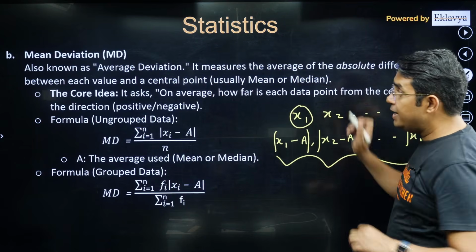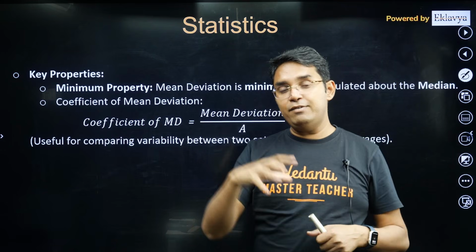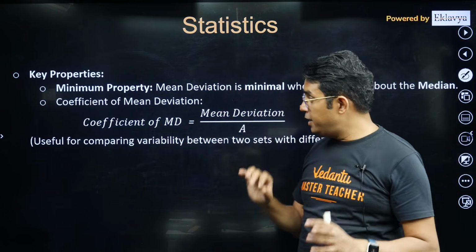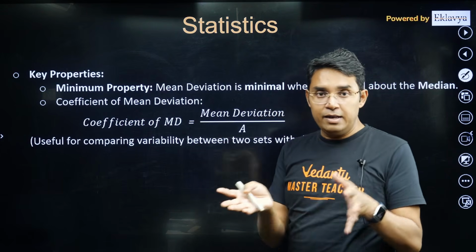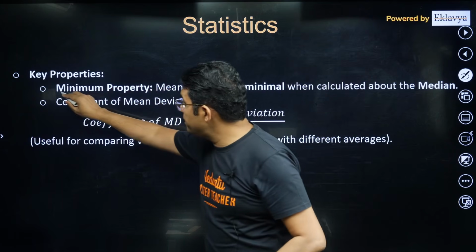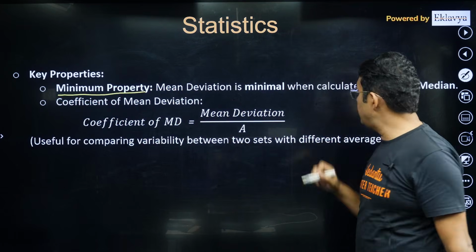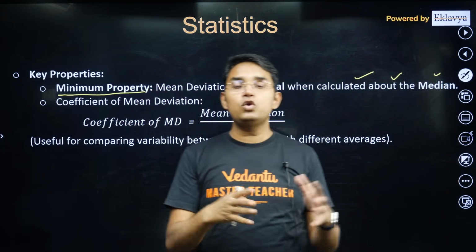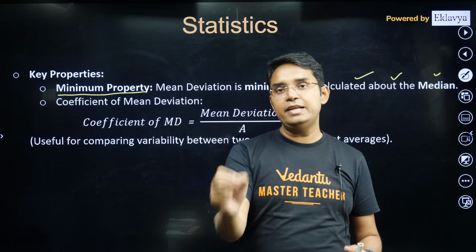Now regarding this mean deviation, there is one very important thing. In fact, all these important things I have listed towards the end of this session. First, let me tell you this important point regarding mean deviation, but in the end also I will mention it again. The important property is the minimum property of mean deviation. The mean deviation is minimum if you calculate it about the median. Suppose your median and mean are 2 different values, and if you take the mean deviation, you can check it will be minimum when it is taken about the median.